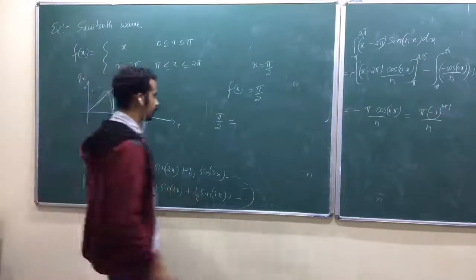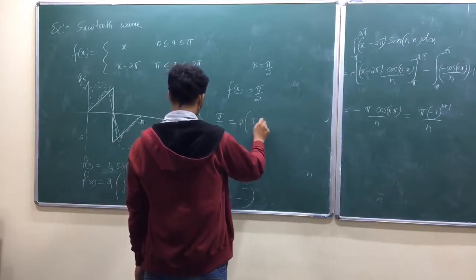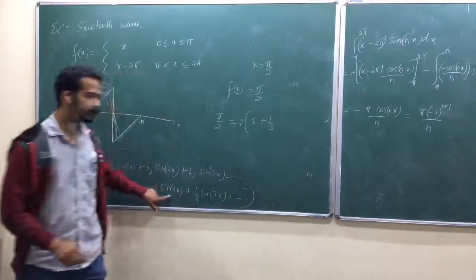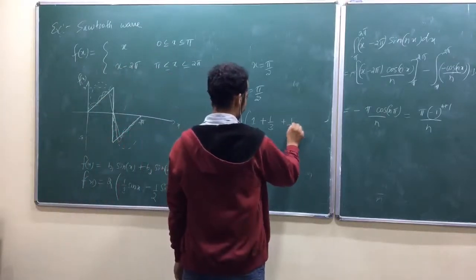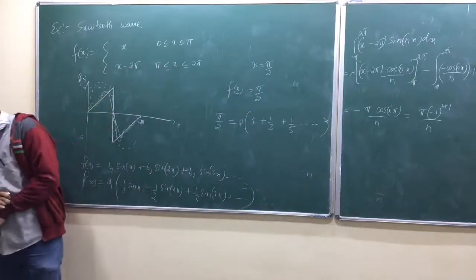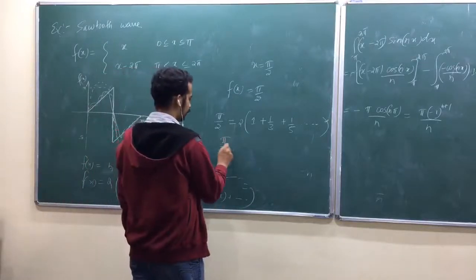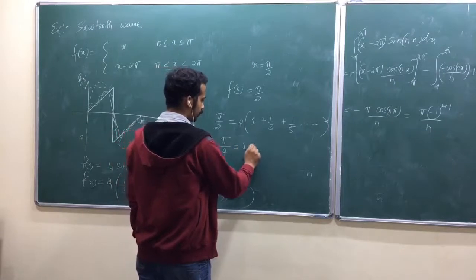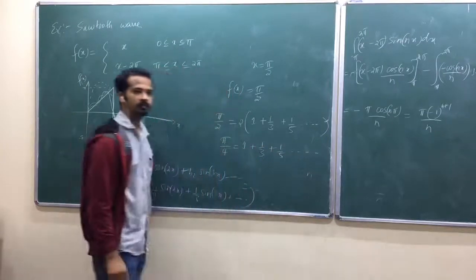You can write 2 times 1 plus 1 by 3, am I right? This part is 0. Next one, and so on, and so on. They call this one the Leibniz formula. You can take 2 here. Pi by 4 is equal to 1 plus 1 by 3 plus 1 by 5 and so on.